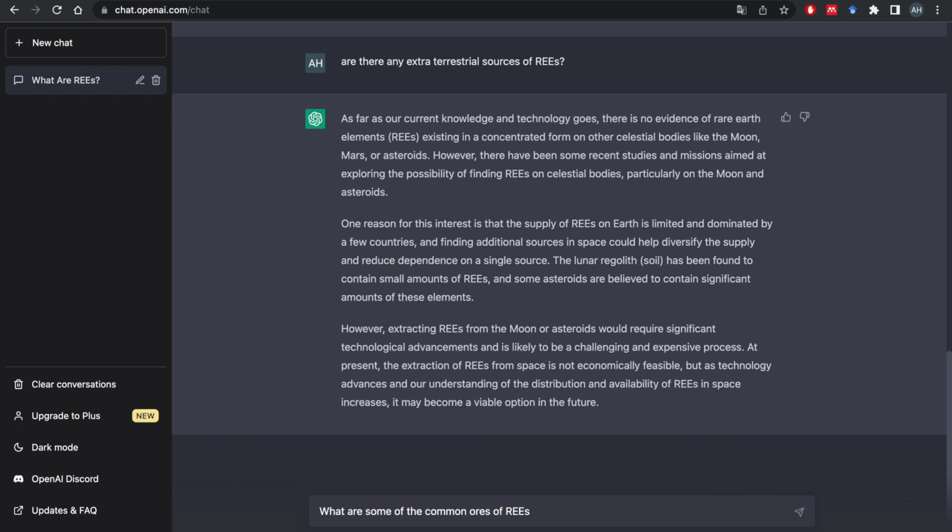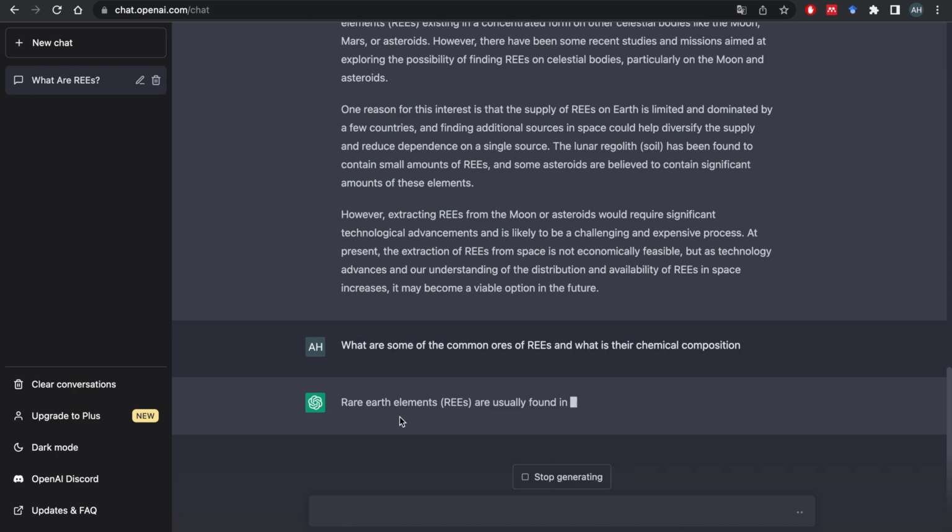So that's the contribution of the AI. And your contribution here is just asking good questions, knowing what to ask, which is not small. You have to ask good questions in order to get good information. What are some of the common ores of rare earth elements, and what is their chemical composition?